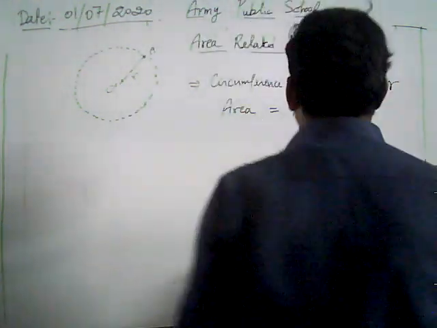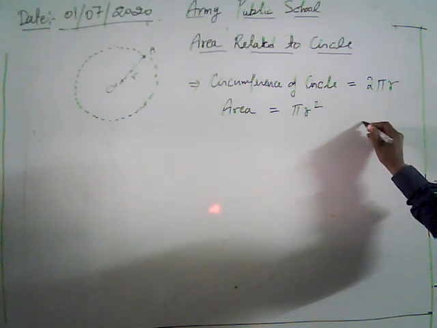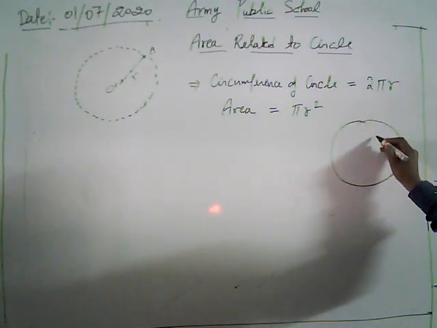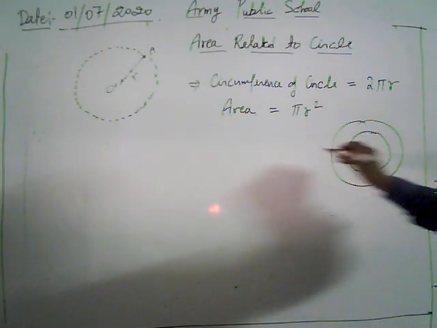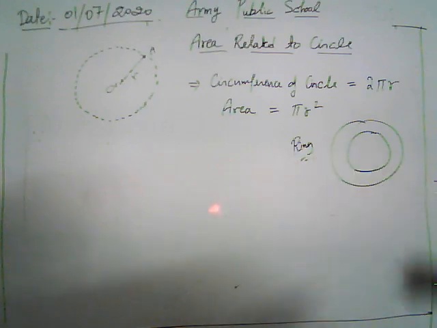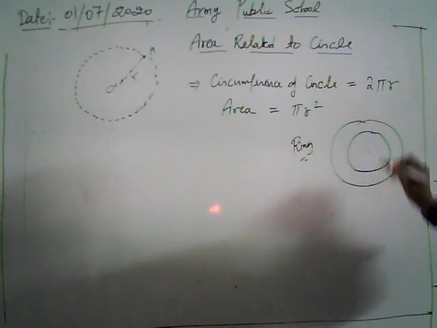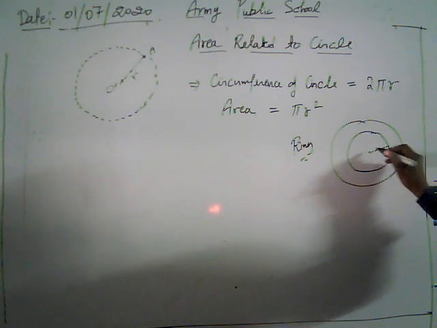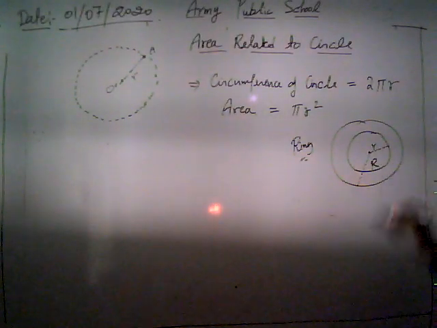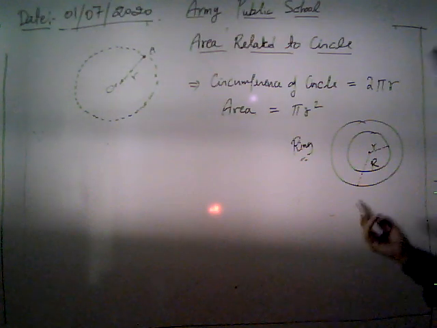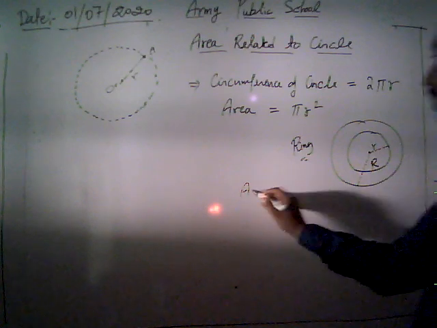Just suppose we have a circular ring. This is our ring, and now we have to find the area of this circular ring. There are two circles, one circle with radius small r, and one bigger circle with radius capital R. Now, how do we find the area of this circular ring?